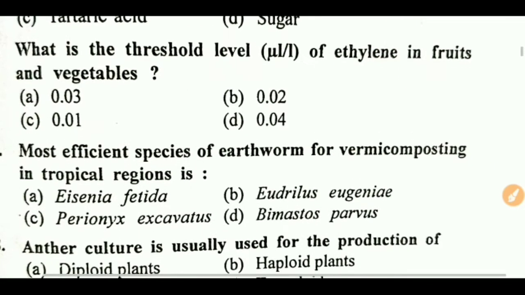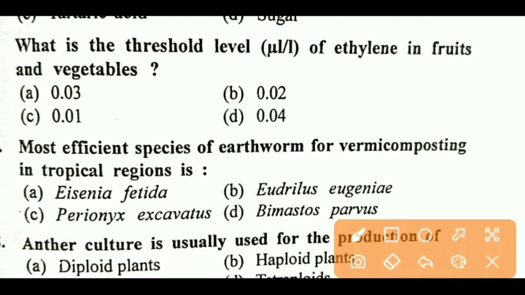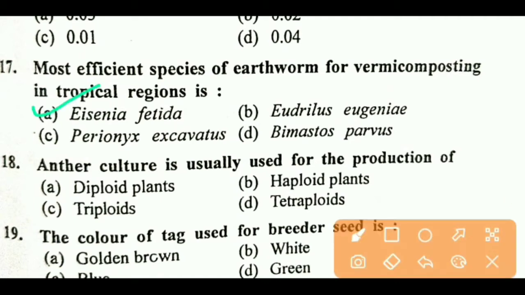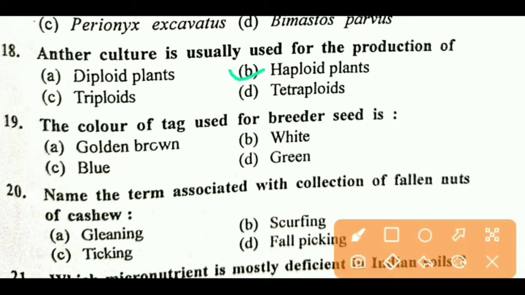Next question. What is the threshold level of ethylene in fruit and vegetables? Right answer is C, 0.1%. Next question. Most efficient species of earthworm for vermicomposting in tropical region is, right answer is Eisenia foetida. Next question. Anther culture is usually used for the production of, right answer is haploid plants, means n.